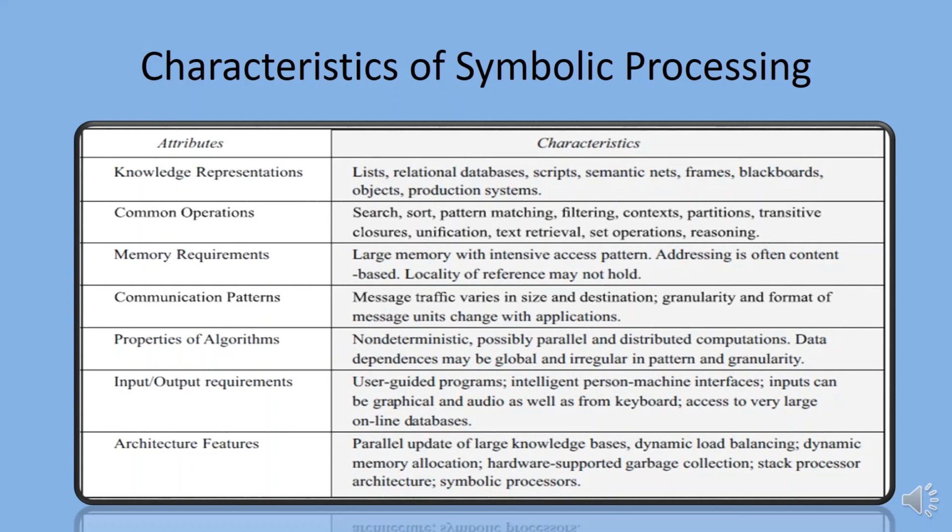Characteristics of common operations are search, sort, pattern matching, filtering, contexts, partitions, transitive closures, unification, text retrieval, set operations, and reasoning. Characteristics of memory requirements are large memory with intensive access pattern; addressing is often content based; locality of reference may not hold.